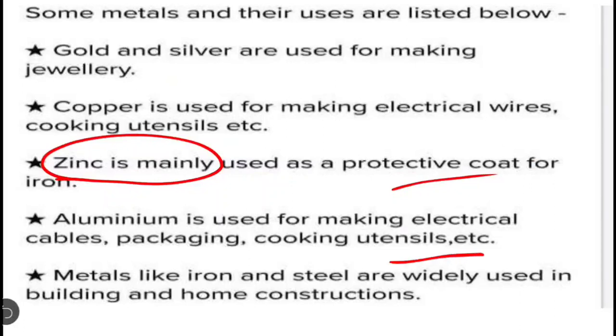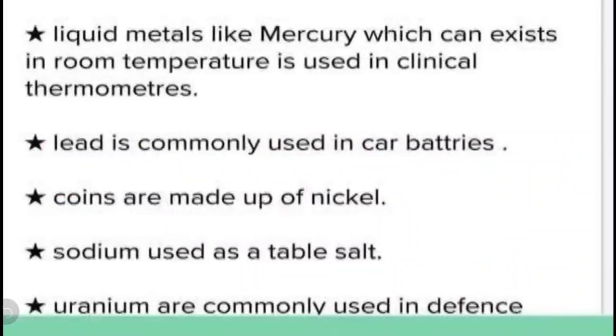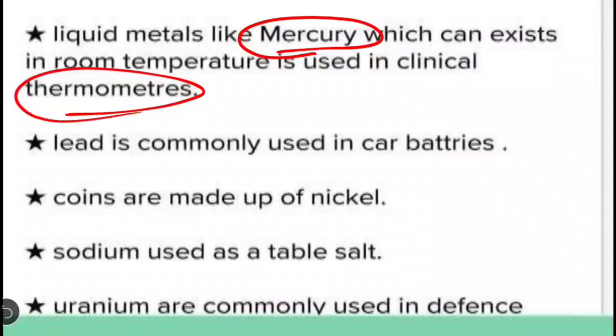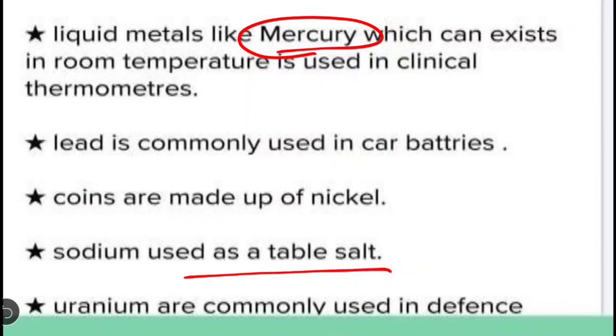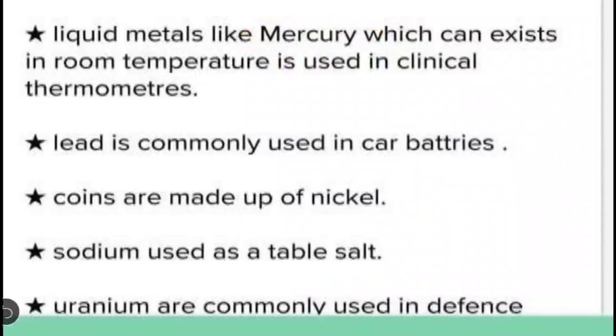Aluminium is used for making electrical cables, packaging, cooking utensils, etc. Metals like iron and steel are widely used in building and home constructions. Next, liquid metal: mercury is used in thermometers. Lead is commonly used in car batteries. Coins are made up of nickel. Sodium is used as table salt, and uranium is used in defense. So these are the uses of metals.